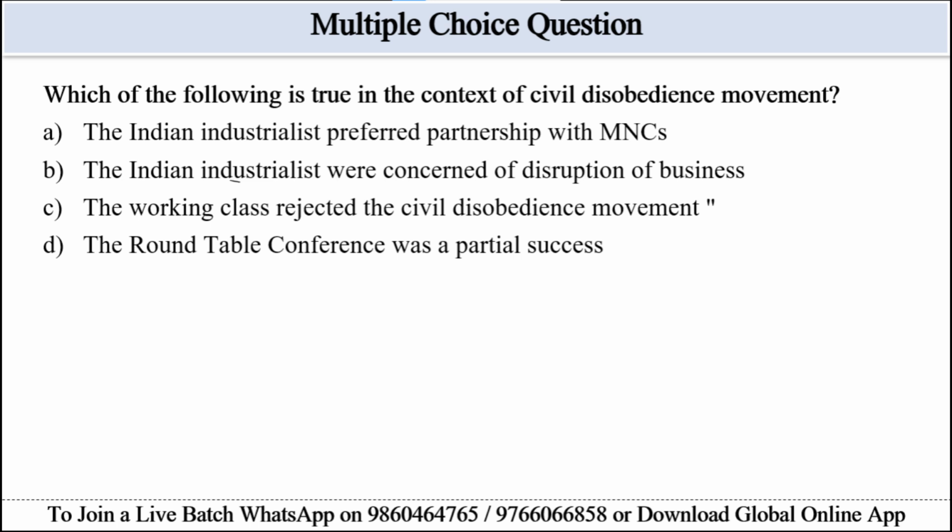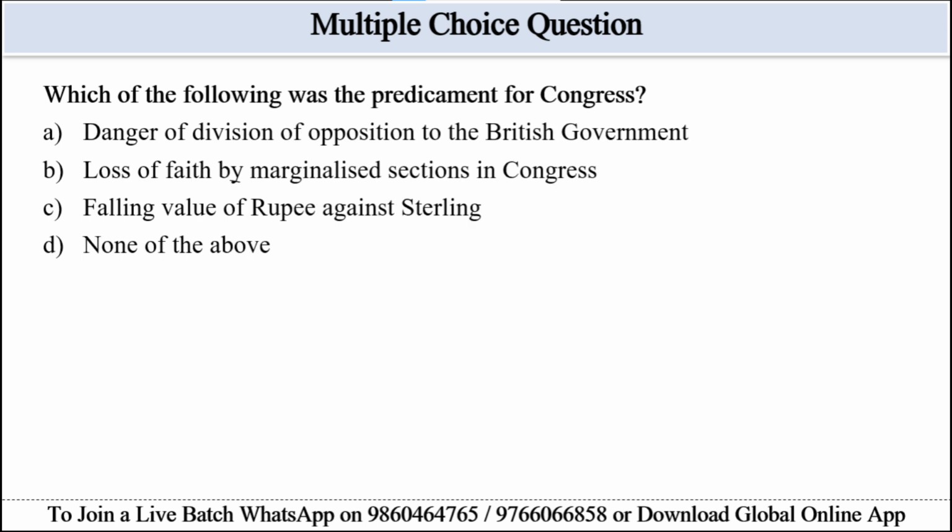The roundtable conference was a partial success, because its failure was noted. Hence, option B will be the correct answer here, which is that the Indian industrialists were concerned of disruption of business, because it is explicitly stated in this passage. Hence, option B will be the correct answer here. Let's move to the next question.